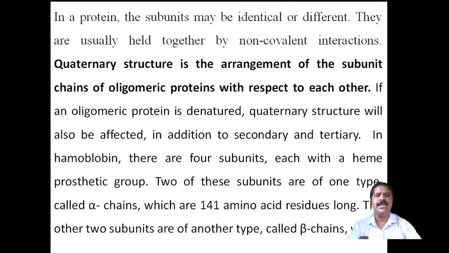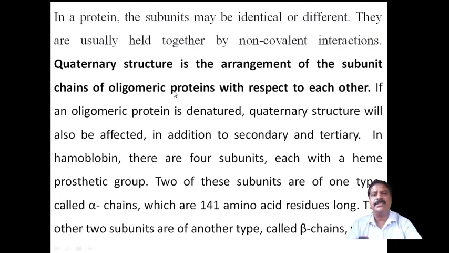One may be cysteine and another alanine, or only alanine combined with another alanine, or one tryptophan with another tryptophan. They will form a chain, similar or different. They are usually held together by non-covalent interactions. A covalent bond will not be there, but there are forces and interactions.